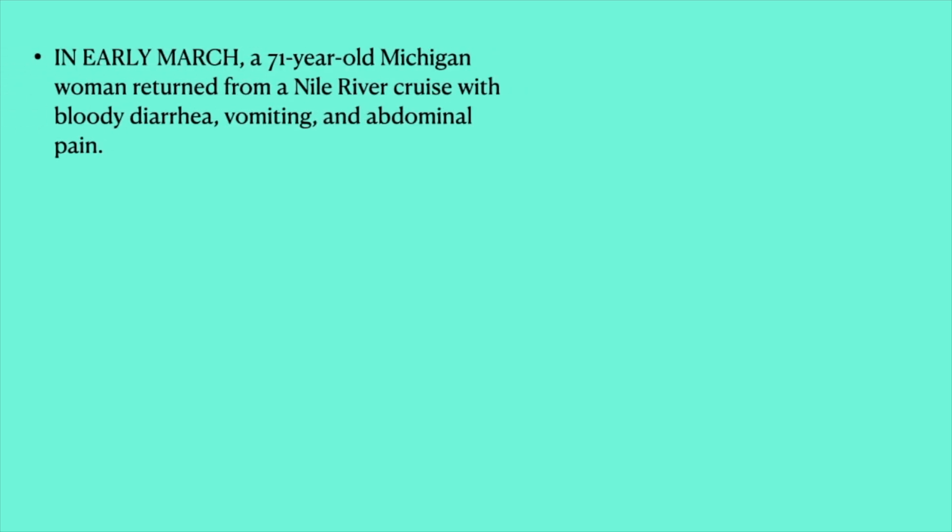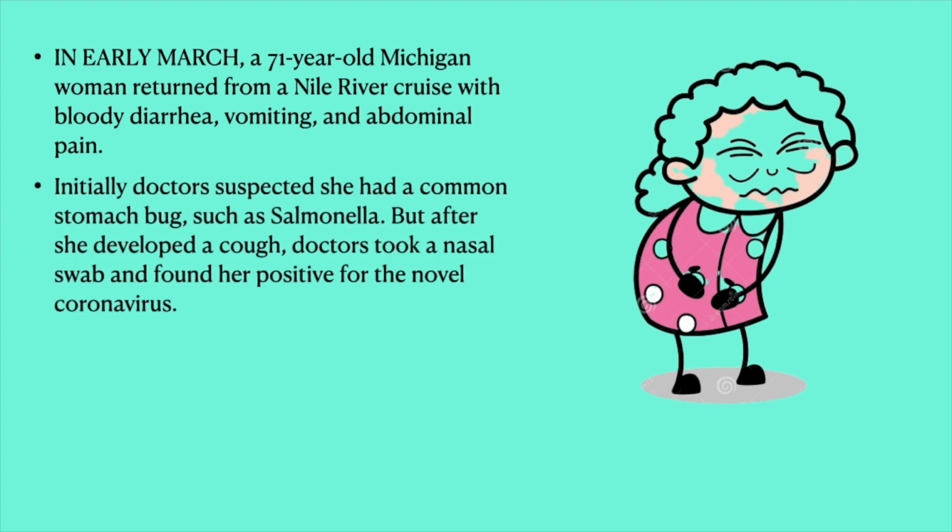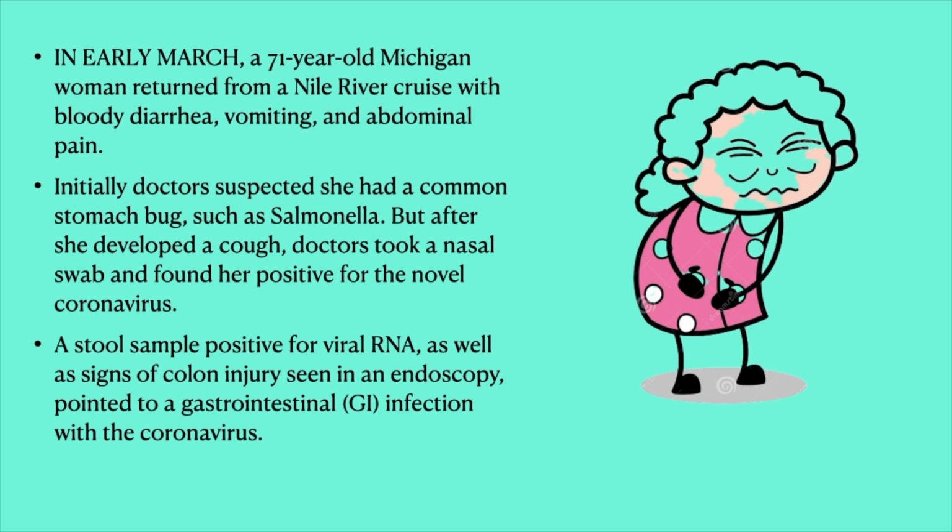In early March, a 71-year-old Michigan woman who returned from a Nile River cruise presented with bloody diarrhea, vomiting, and abdominal pain. Initially, the doctor suspected that she had a common stomach bug like salmonella, but after that, she developed a cough and a nasal swab was taken and found to be positive for the coronavirus. A stool sample came positive for the viral RNA, and there were signs of injury in the colon seen in the endoscopy, which pointed to GI infection by the coronavirus.